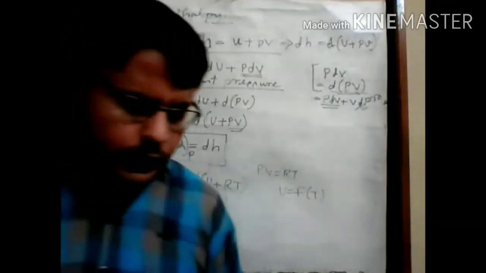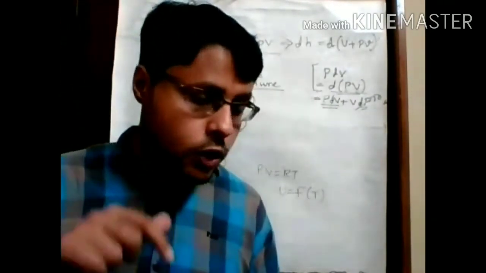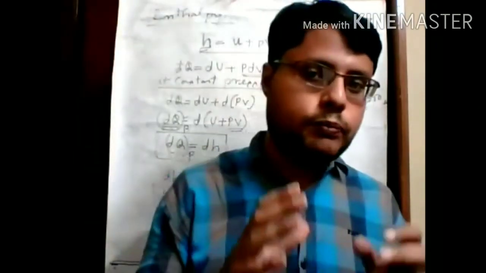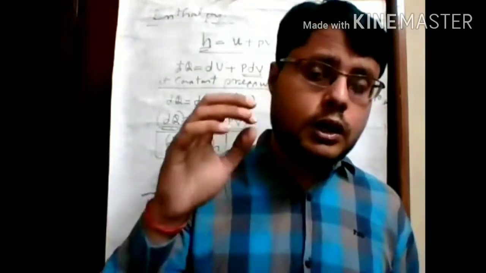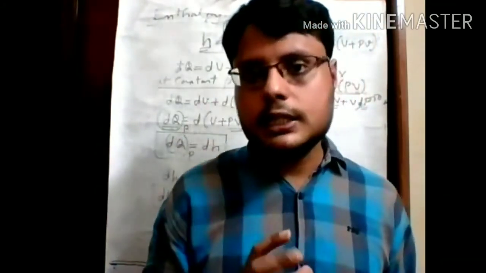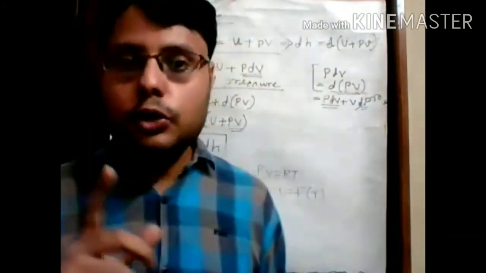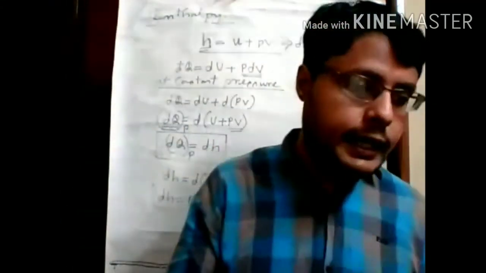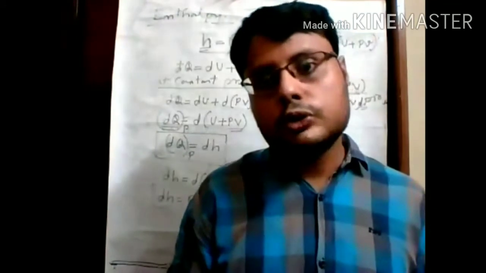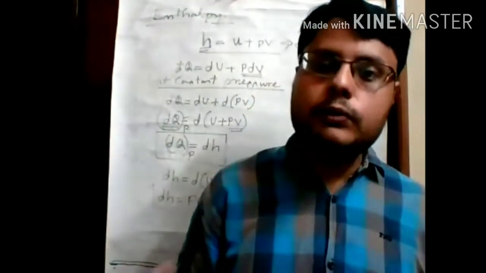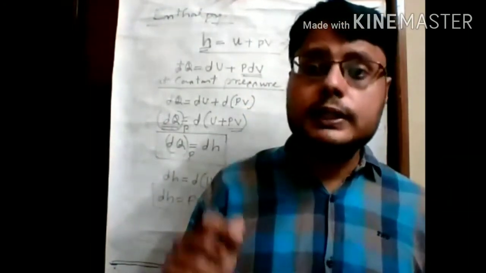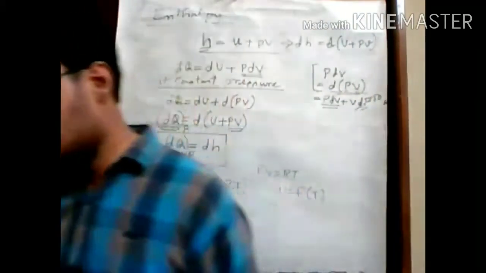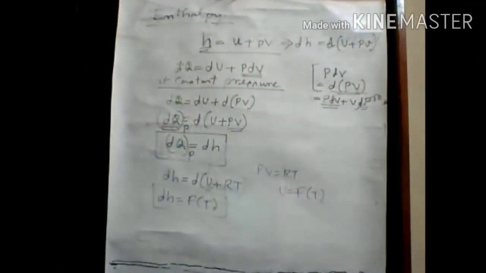The difference between internal energy and enthalpy is this: if only internal energy is changed, that means the process is happening at constant volume. And when the heat transfer of the system is equal to the change in enthalpy of the system, that means the process is happening at constant pressure. So remember this difference between these two terms.